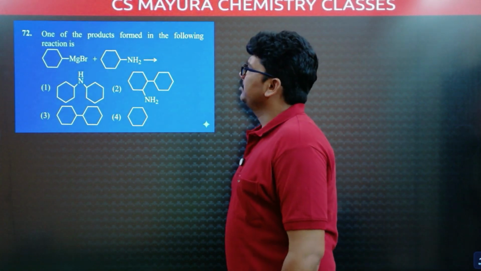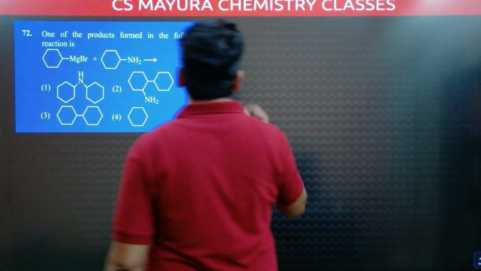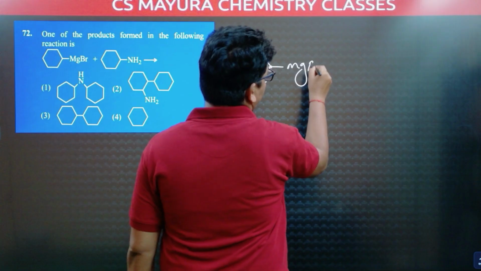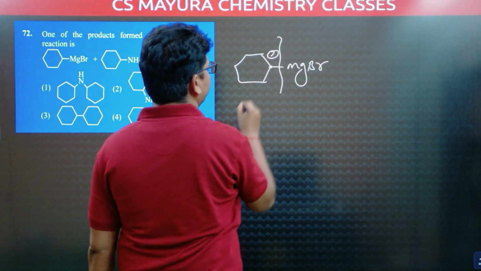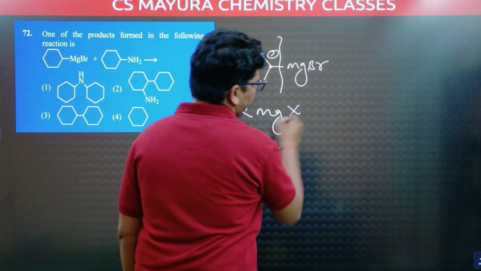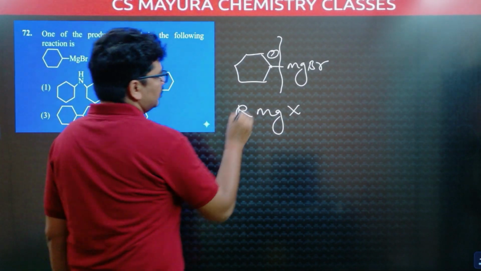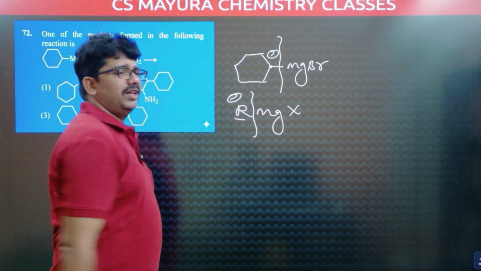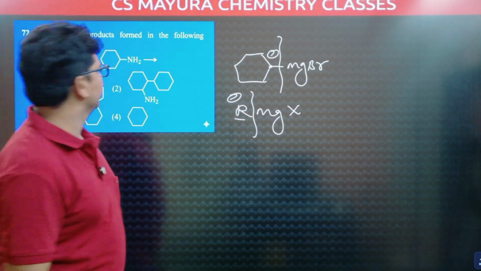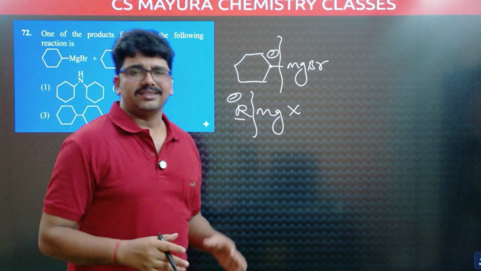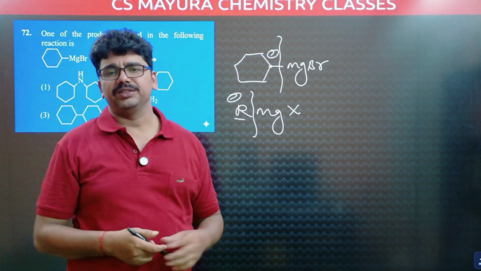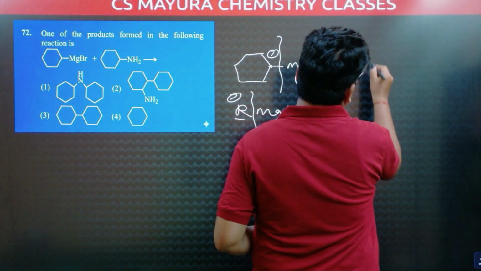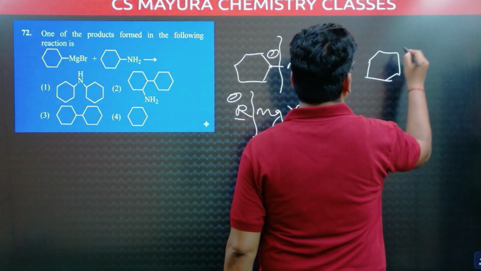One of the products formed in the following reaction. The Grignard reagent is cyclohexyl magnesium bromide. Grignard reagent means RMgX, alkyl magnesium halide. When we break this, we get R minus. This R minus is a very strong nucleophile and highly unstable. So when any compound with acidic hydrogen is given, it abstracts that hydrogen. So I am taking cyclohexanamine.